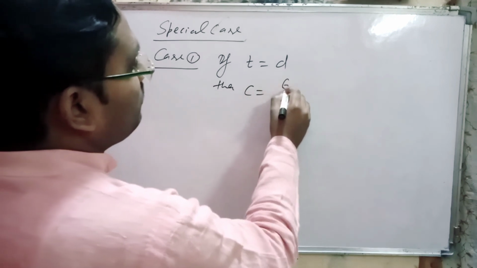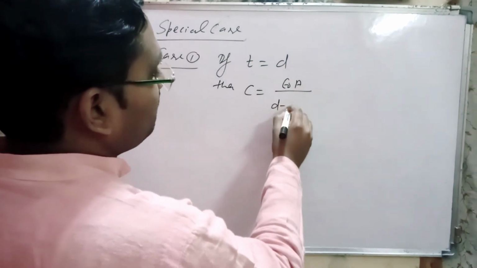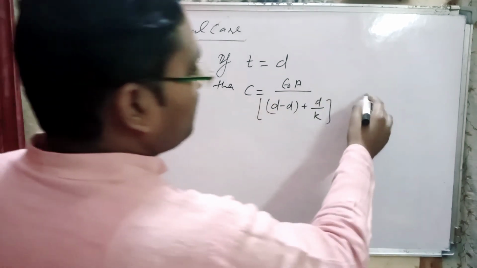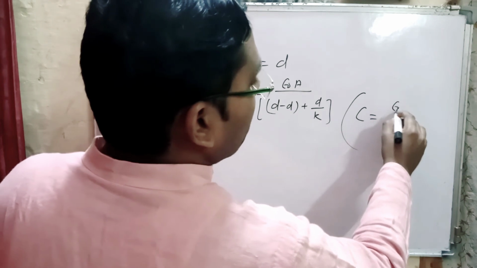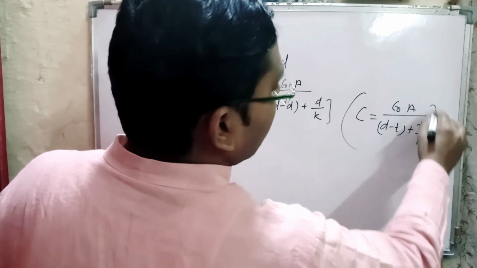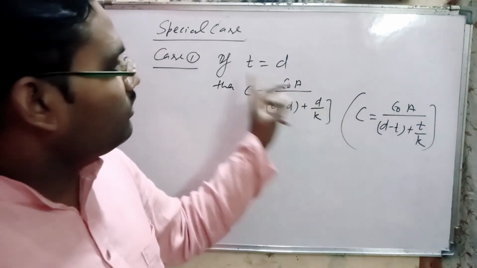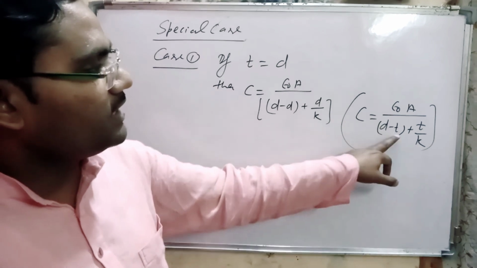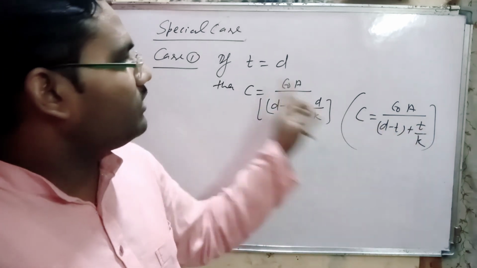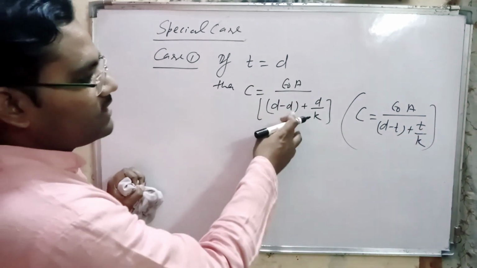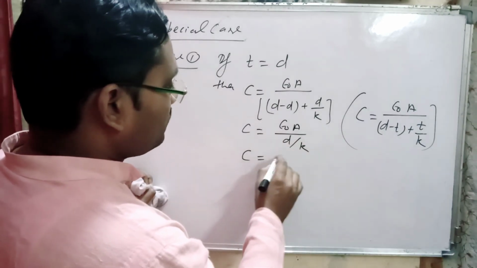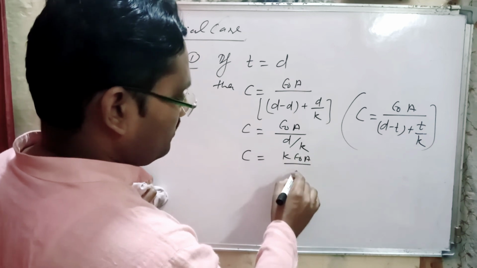Then, using the expression C is equal to epsilon naught A divided by d minus t plus t by k, we substitute the value of t equal to d. That means d minus d, which is equal to 0. That means epsilon naught A divided by d by k. That means C is equal to k epsilon naught A by d.